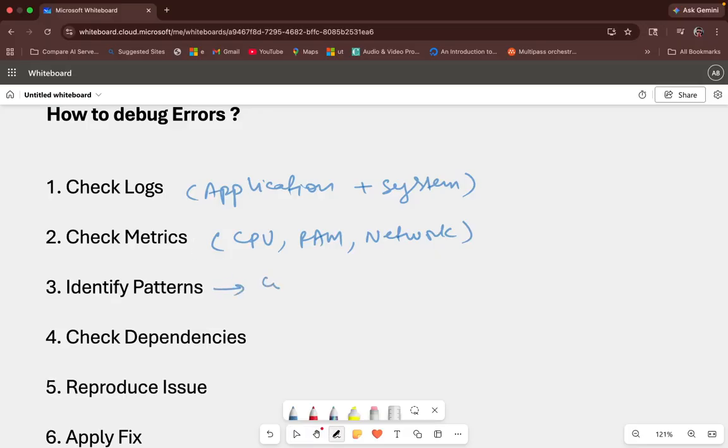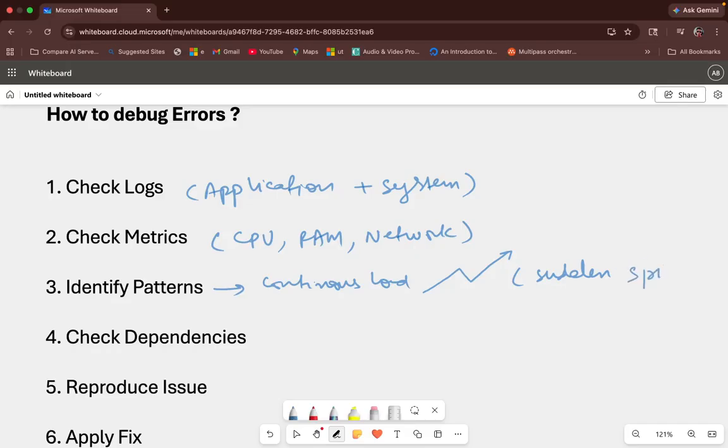For example, if there is continuous load, we can see that on the weekends the number of requests to this particular website increases exponentially. So what we can do is auto scaling, or we can increase the server parameters so that all the requests get catered. In this case we should also be prepared for sudden spikes. If it is only on the weekend, then it is predictable, but if it is a sudden spike, we should also be prepared for that.